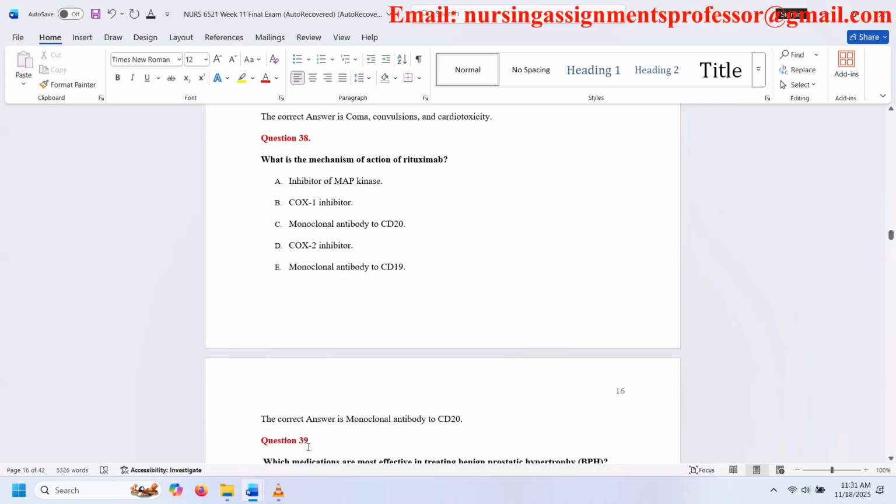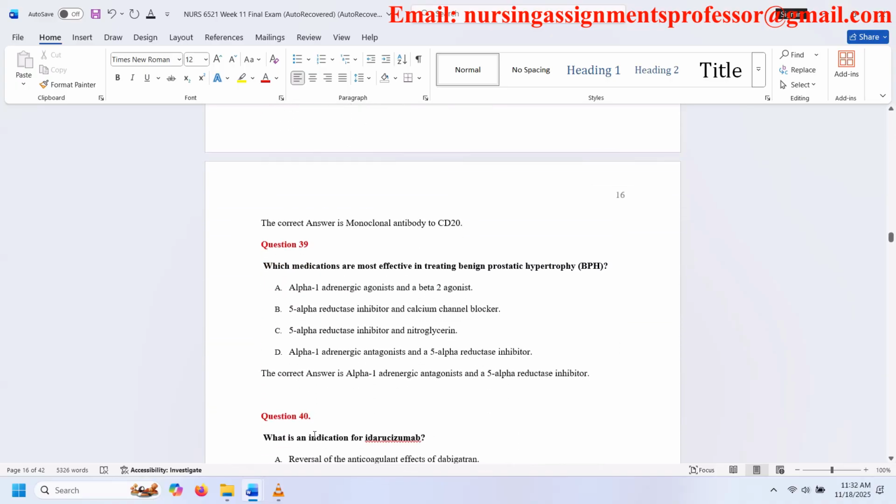Question 39. Which medications are most effective in treating benign prostatic hypertrophy? A. Alpha 1 adrenergic agonist and a beta 2 agonist. B. 5-alpha reductase inhibitor and calcium channel blocker. C. 5-alpha reductase inhibitor and nitroglycerin. D. Alpha 1 adrenergic antagonist and a 5-alpha reductase inhibitor. The correct answer is alpha 1 adrenergic antagonist and a 5-alpha reductase inhibitor.